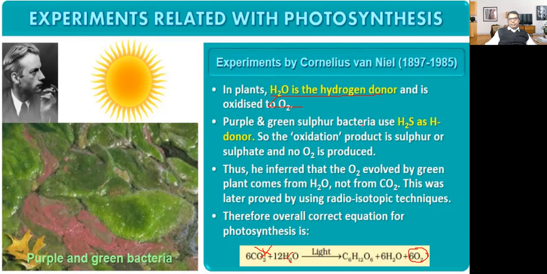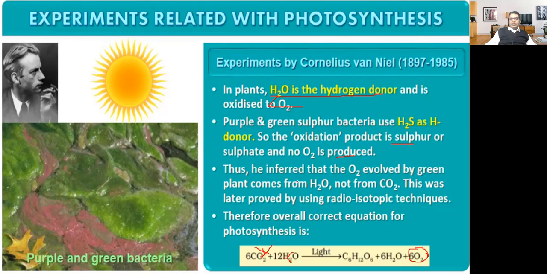Purple and green sulfur bacteria use hydrogen sulfide as a hydrogen donor. So the oxidation product is sulfur or sulfate and no oxygen is produced. In sulfur bacteria, sulfur will be produced and oxygen will not be produced. Thus, he inferred that the oxygen evolved by green plants comes from H2O, not from carbon dioxide.